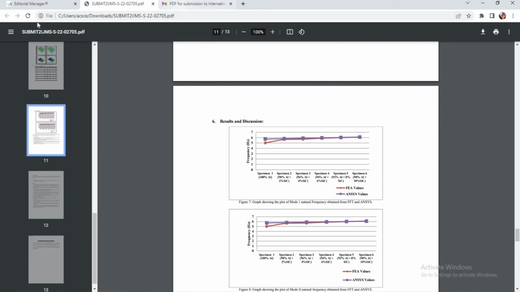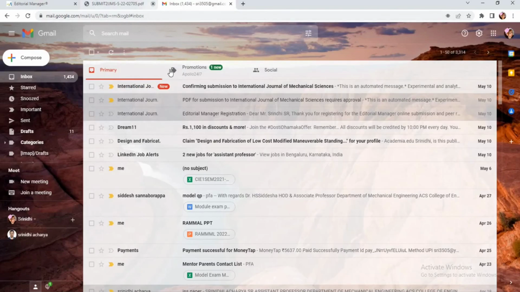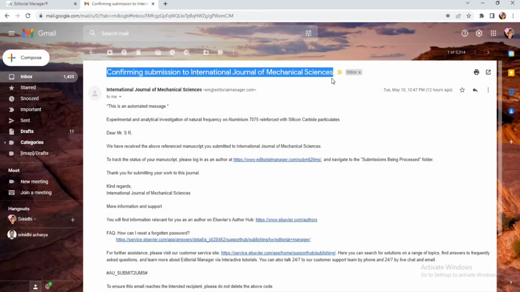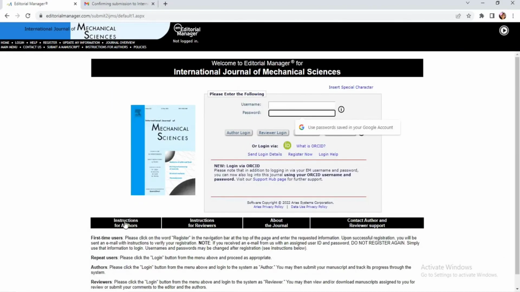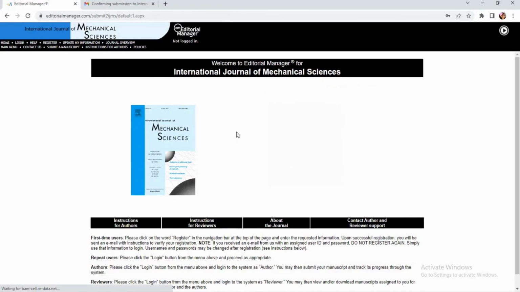Once the submission is completed, by this time you would have received one more email confirming submission to the International Journal of Mechanical Sciences. This is how you are supposed to submit the manuscript for Elsevier publication. Once again, let us log in and check the status. Please provide your username once again, type your password and click on author's login here.